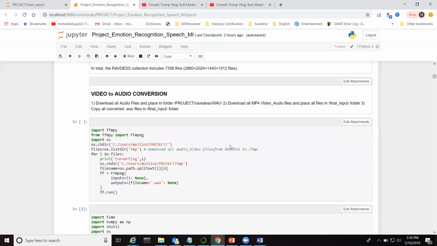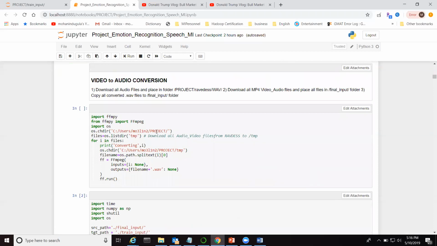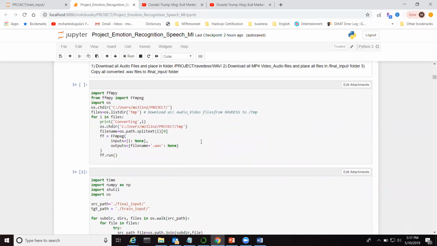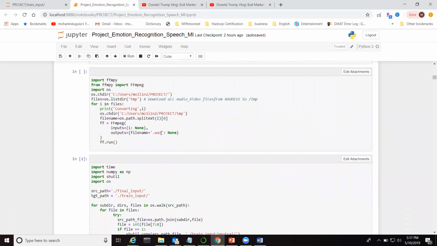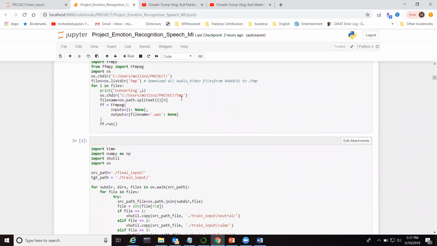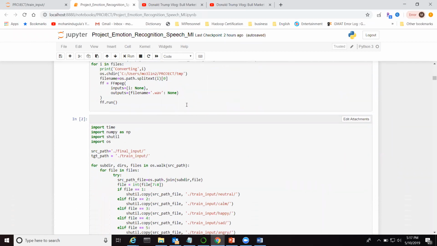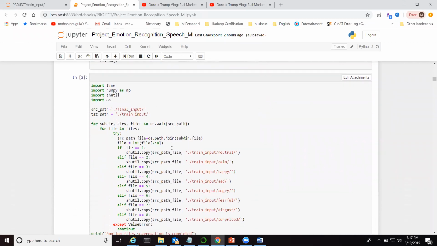Once the files are generated, I upload all the unzipped files for RAVDESS and load them into the project folder in the temp directory. Then I execute this code, which converts all the video files to audio files. Once converted, I move those files from the temp location to the final input location.